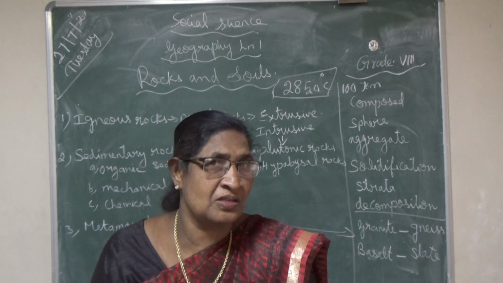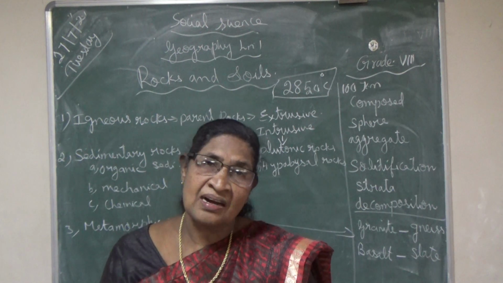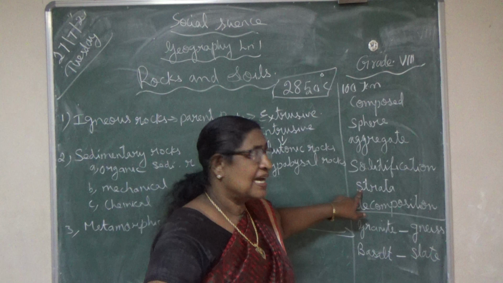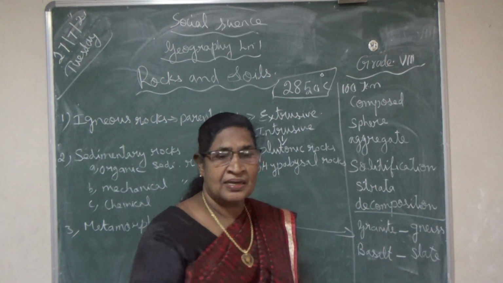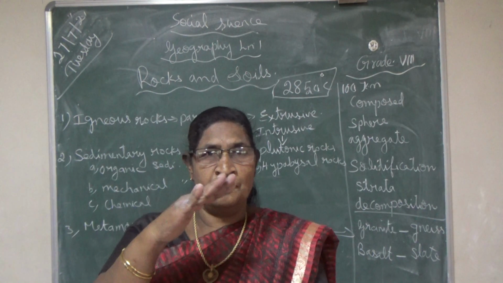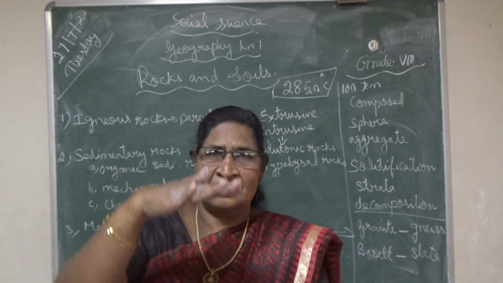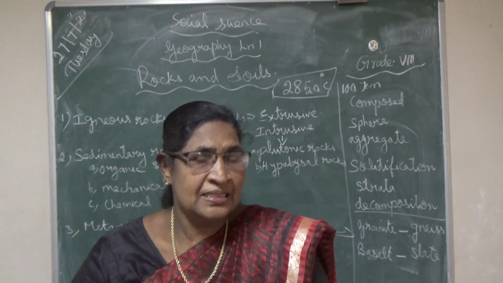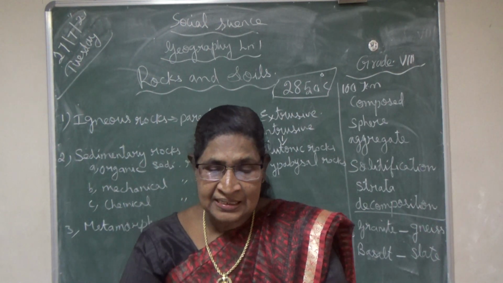That type of rock is called sedimentary rock. It consists of many strata. Strata means layers. One time some sediments form, then after some years other sediments form, so it is layer by layer.